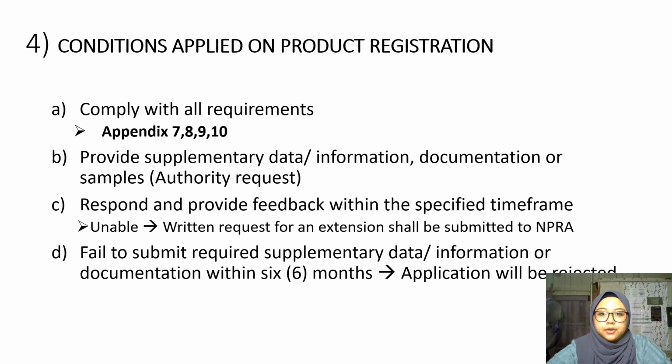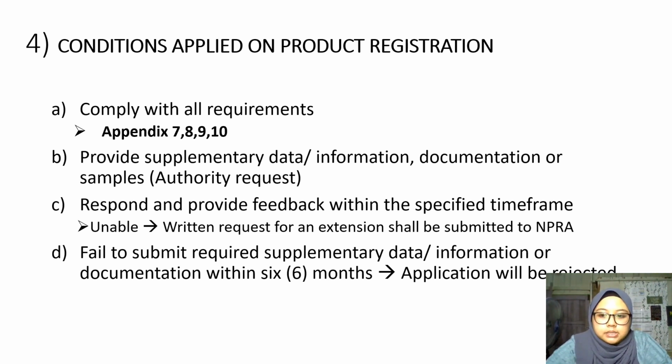For the condition applied on product registration, the applicant must comply with several conditions in order to ensure the product is approved by the authority. Firstly, comply with all requirements in Appendix 7, 8, 9 and 10. Appendix 7 is the special condition for registration of particular products or groups.